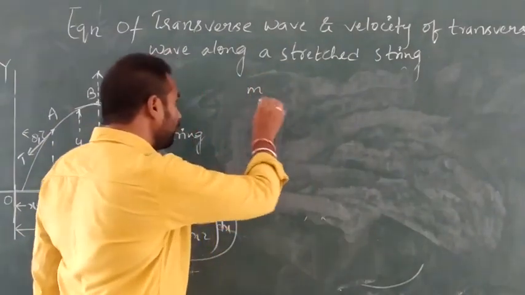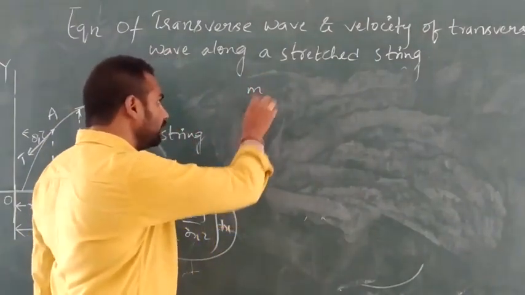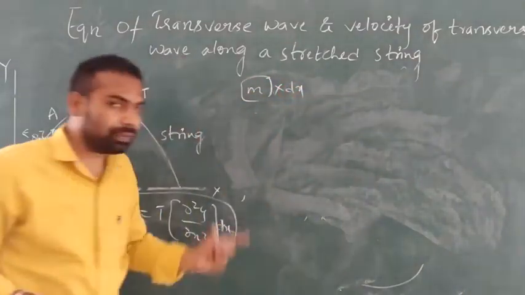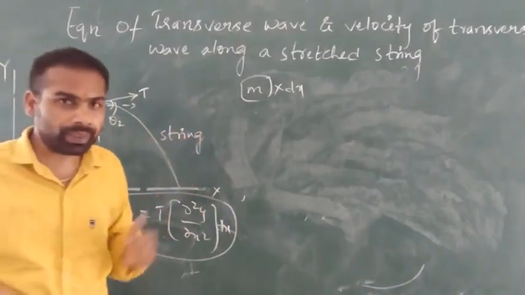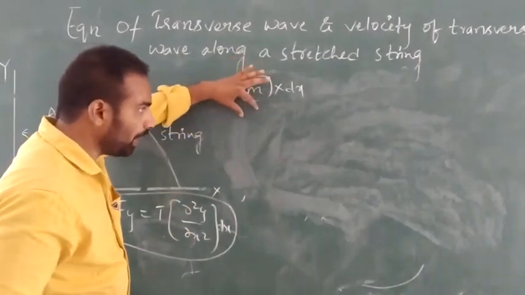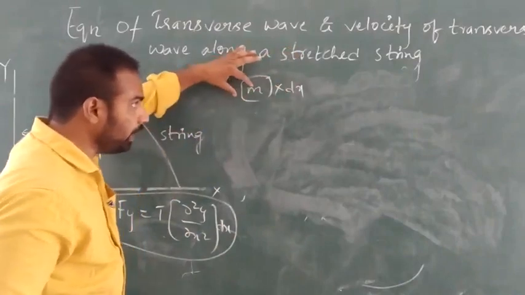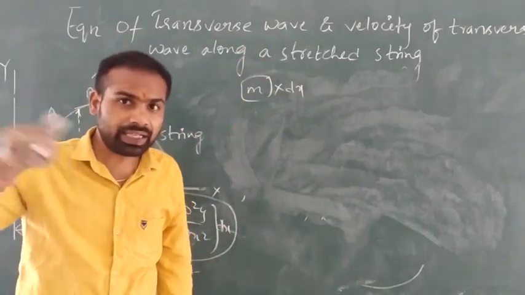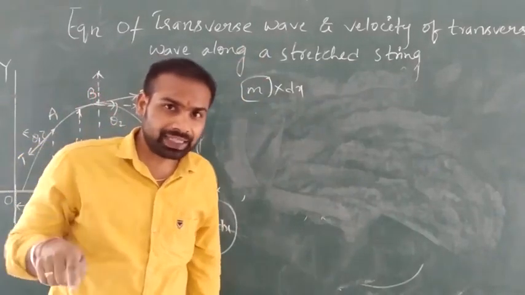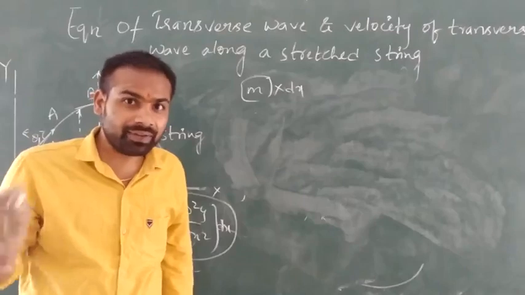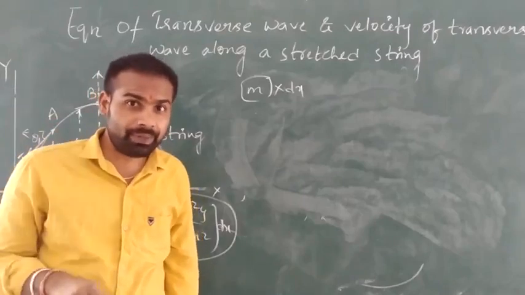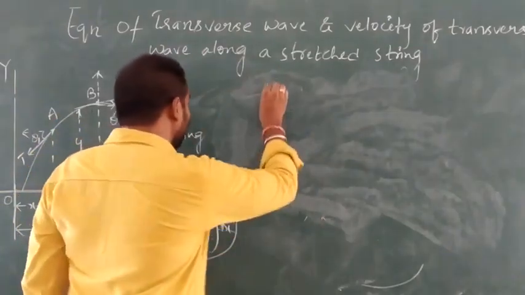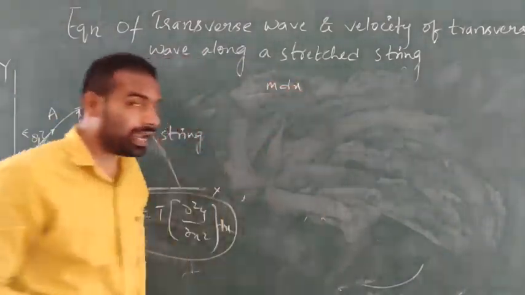Mass per unit length is m; if it is multiplied by the length of the element, the per unit length will be cancelled and we will get mass. If you multiply with length dx, we will get the mass of the element AB. So m dx is the mass of the element AB.